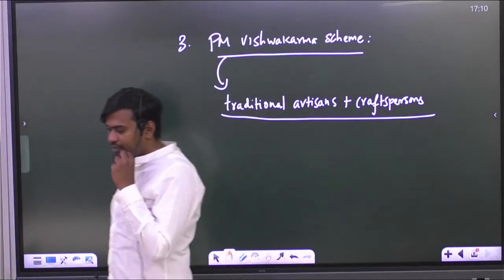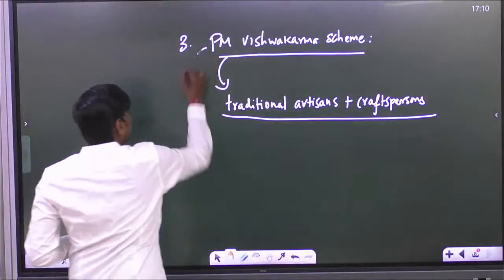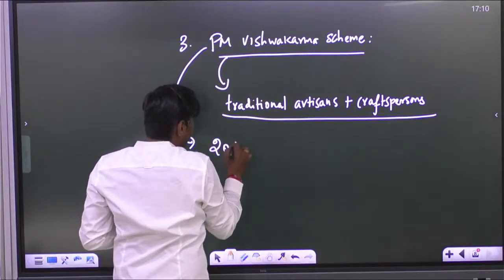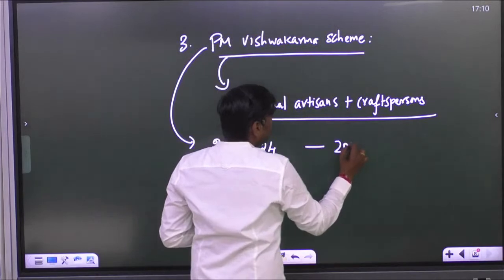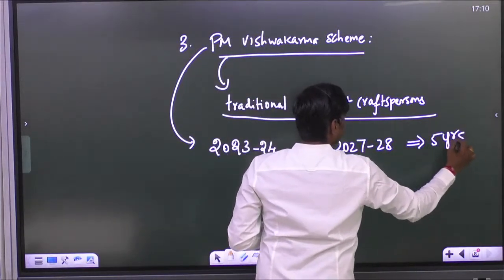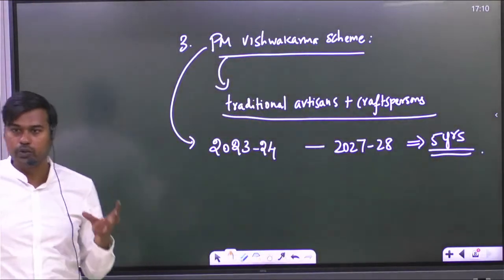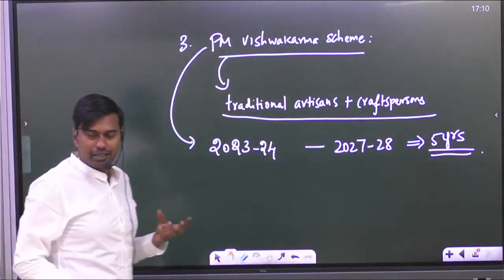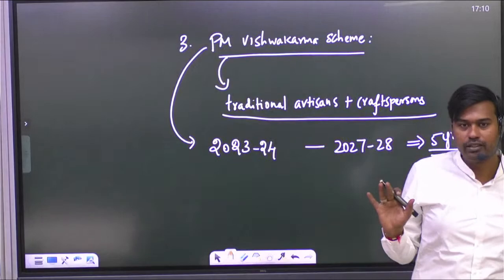So for them only this scheme has been launched. And what is the time period of this scheme? It has been started from this year, that is 2023-24 to 2027-28, for a period of 5 years. The government has also allotted roughly around 13,000 crore. The number is not important. If you could remember, it's good. If you don't remember also, it's fine.